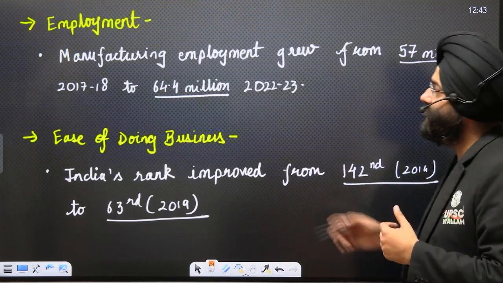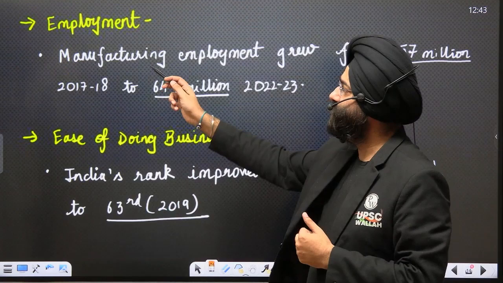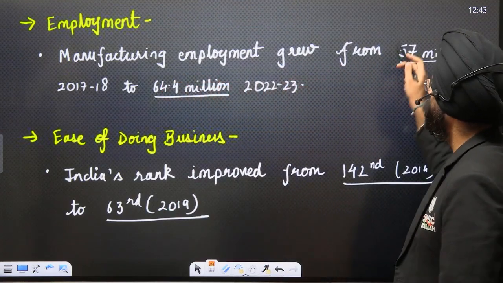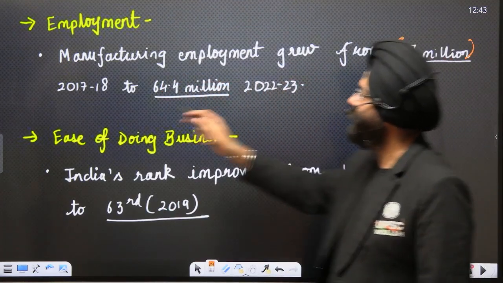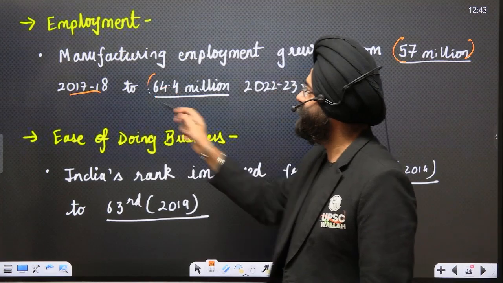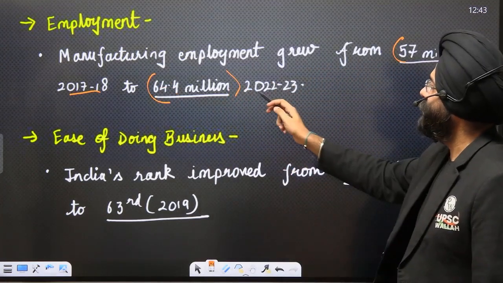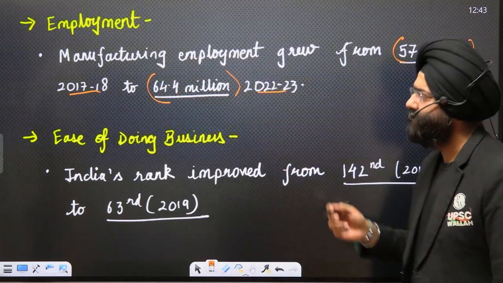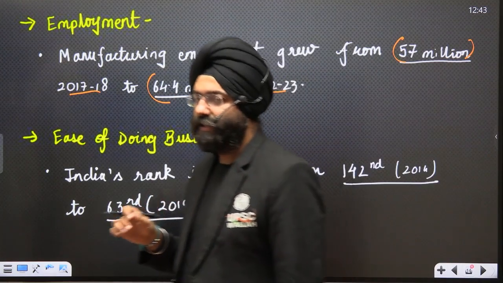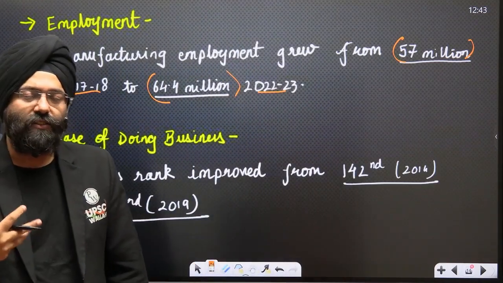As we move ahead, with respect to employment, the manufacturing employment grew from 57 million in 2017-18 to 64.4 million in 22-23. The reason behind its not-so-rapid rise is that there are various constraints in the sector.